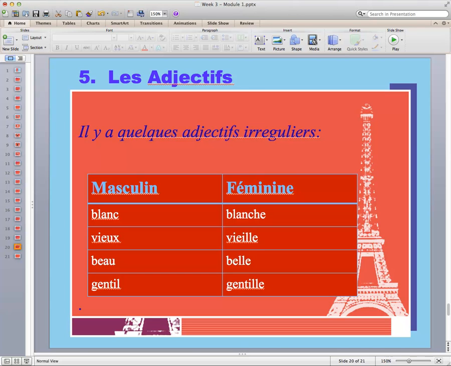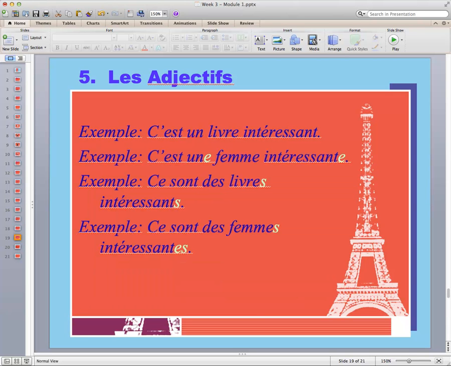Il y a quelques adjectifs irréguliers. There are a few irregular adjectives. Most adjectives on the masculine singular form, we kind of just leave it alone. You don't need to change it in terms of the spelling. For the feminine singular, most often we just add an E. For the masculine plural, most often we just add an S. And for the feminine plural, most often we just add an ES.